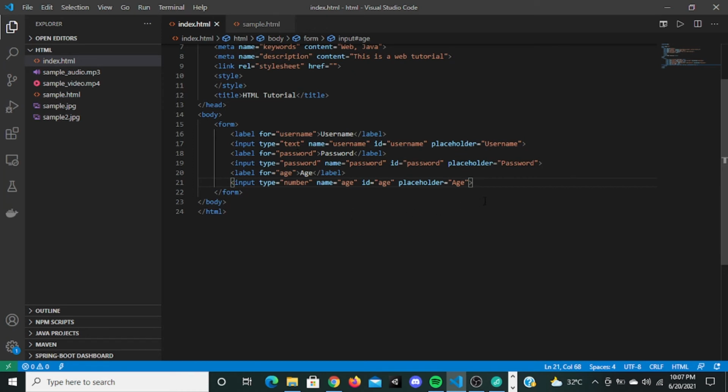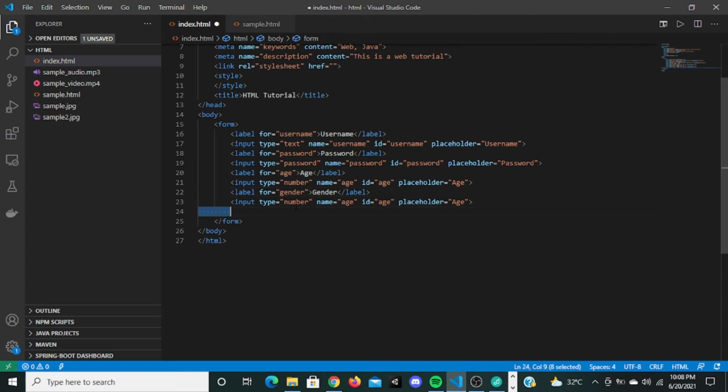So the next type we are going to look at is radio. So let's give a label right here. I'm going to say maybe gender. So I'm going to say for male. So the input type will be radio.